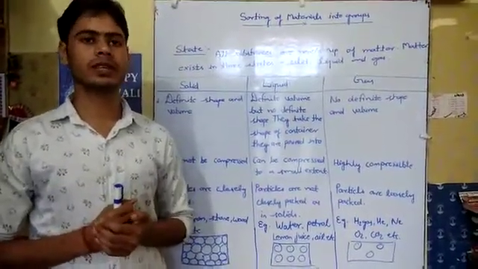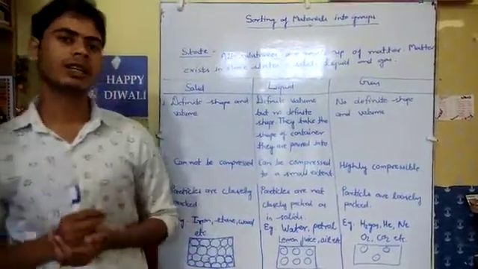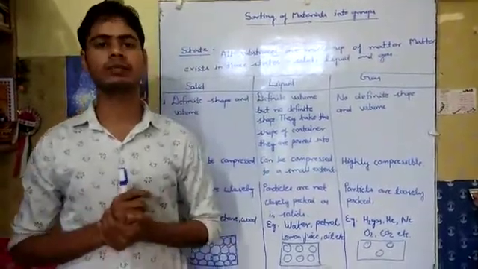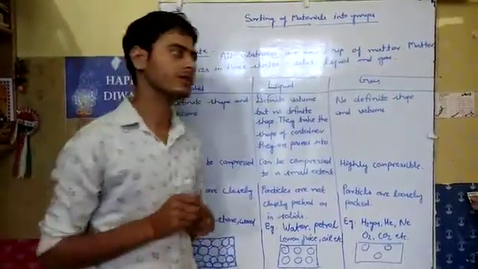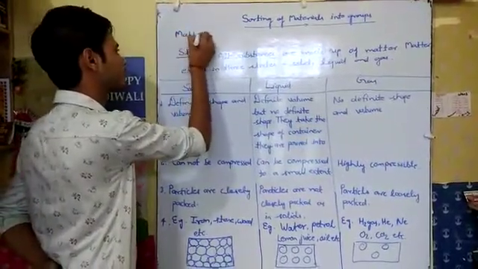So firstly, let us understand what matter is. Everything which can occupy space and has mass is known as matter. So we write here the definition of matter. What is matter?